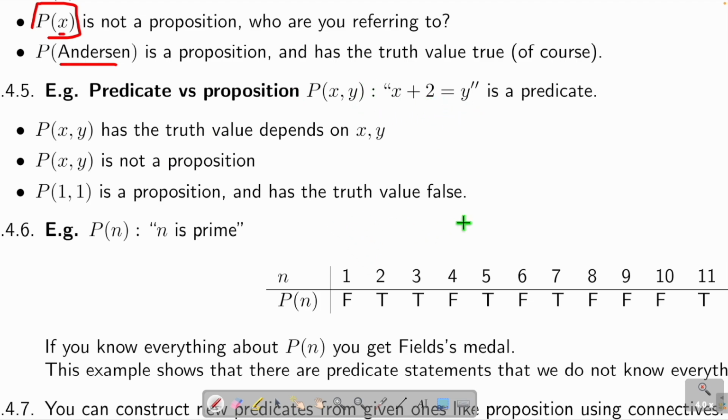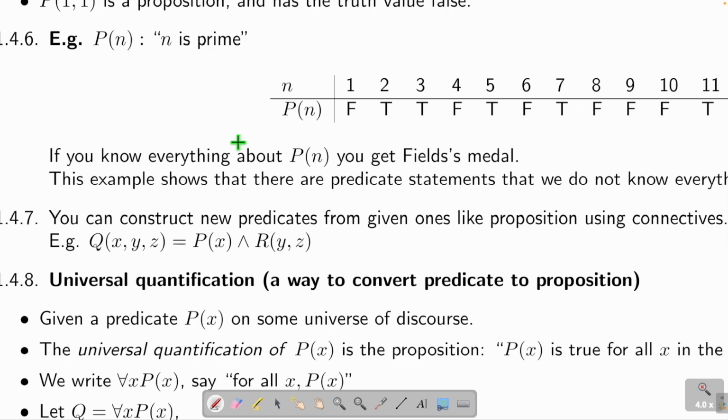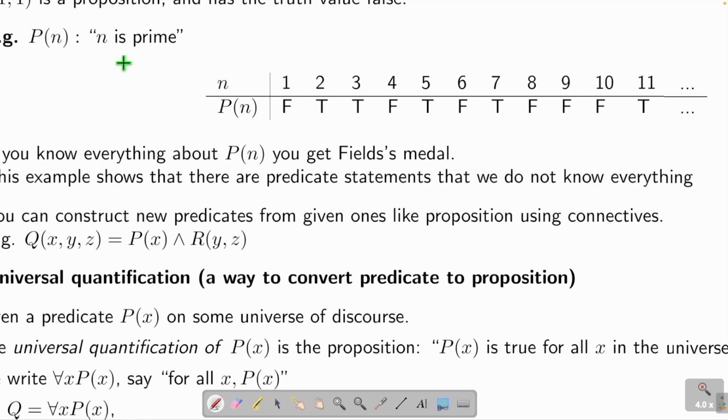So the truth value is false. And what's the hardest predicate in the world? This one is the hardest predicate: P(n), n is prime. That means I suddenly give you a number, and you tell me, is it prime or not prime? There are people spending their whole life trying to understand this.